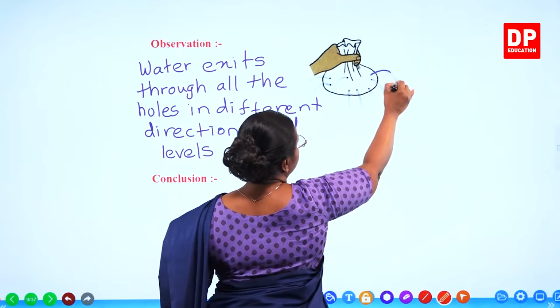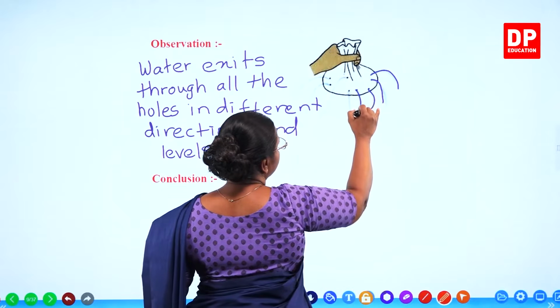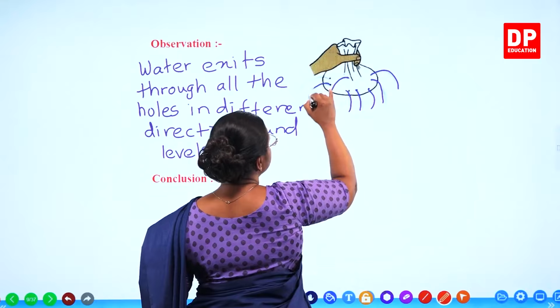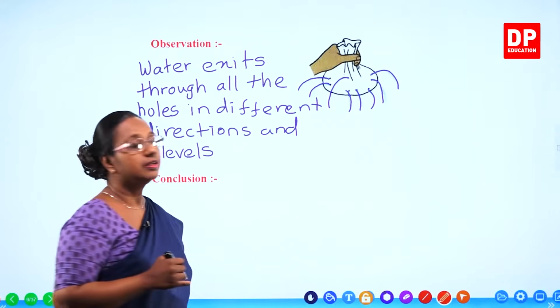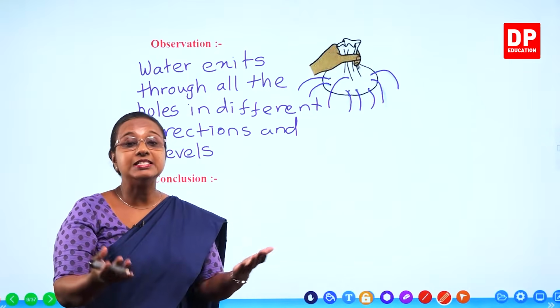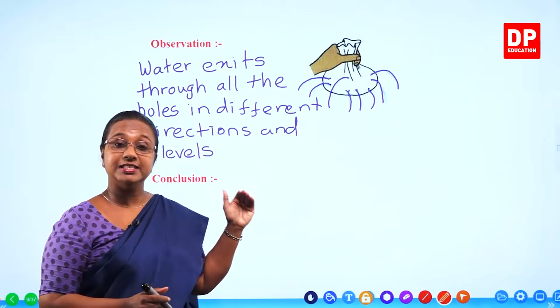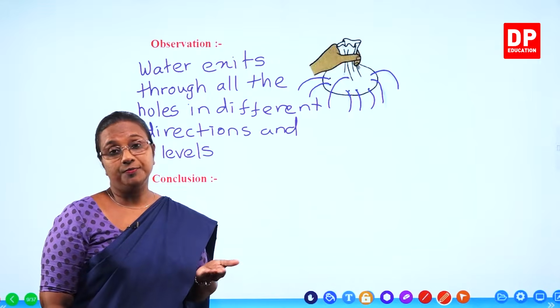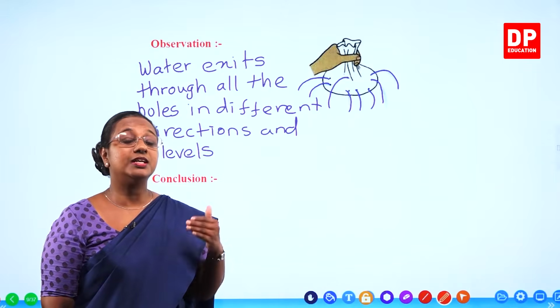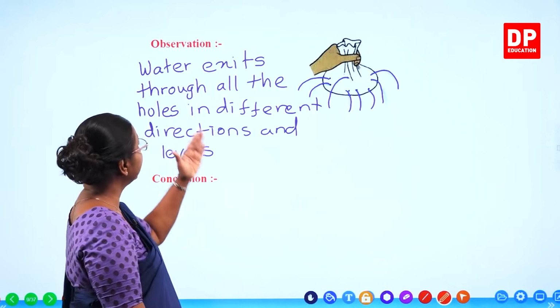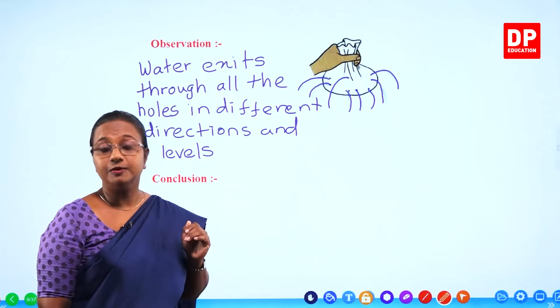So here you can see that water comes out from all the holes. Water exits through all the holes. You can either write the observation as water exits because we used water, or you can commonly use the term liquid and say the liquid exits through all the holes.